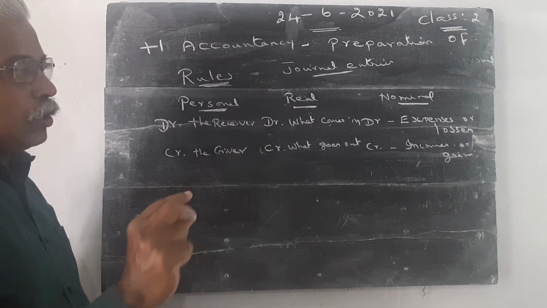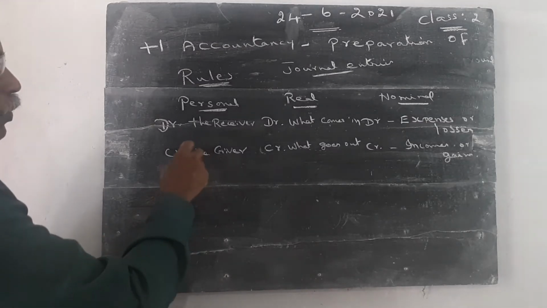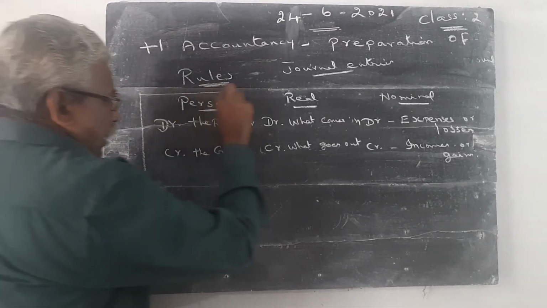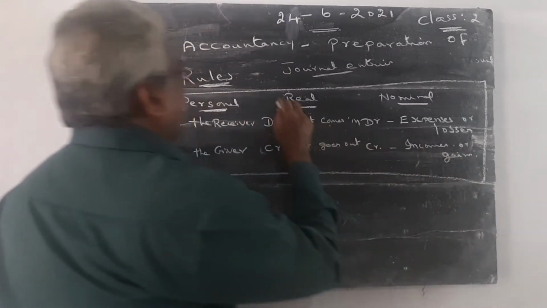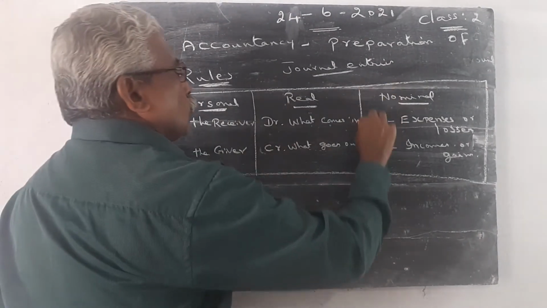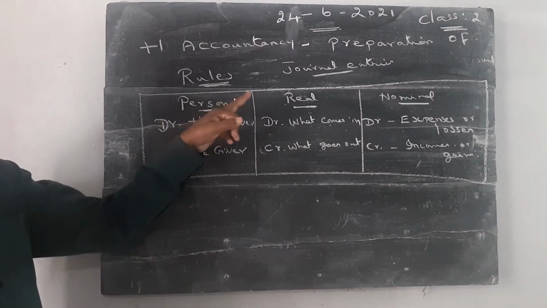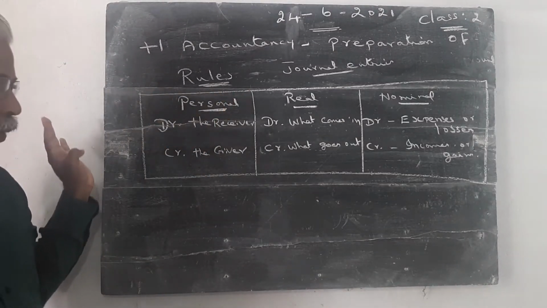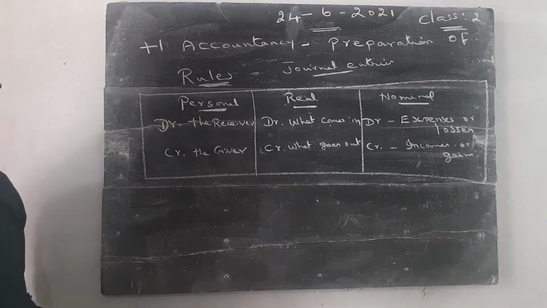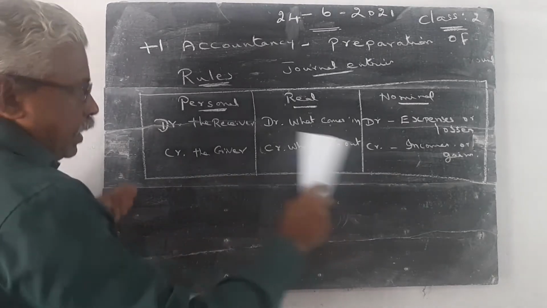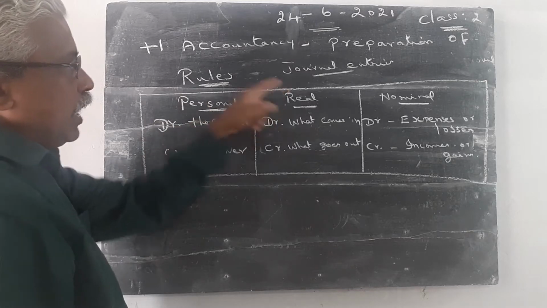You will write all this information in the accountancy book. First of all, the first page contains these rules. You have to draw a column and write these rules first. All of you, please take the accountancy notebook and write the rules one by one. You can write in the vertical manner or in horizontal manner. Anyway, the first page contains the rules of journal.